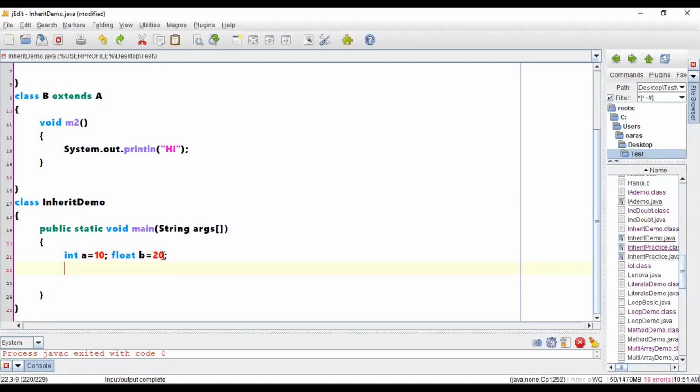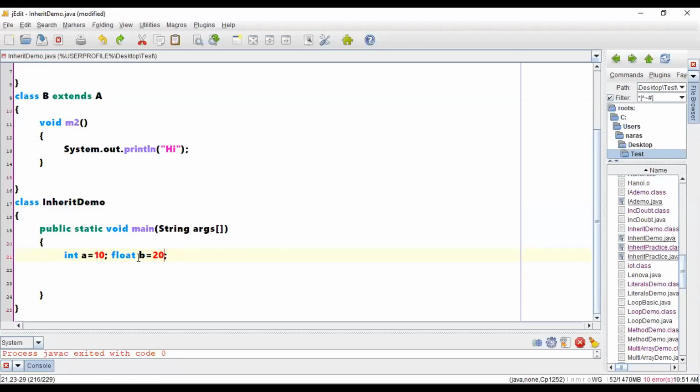Now if I argue with you, saying why you are writing it as 20, why don't you write it as 20.0 only? Okay, I can write it as 20.0, but what if I write 20, can't it take it directly, considering it as 20.0? Yes, it has to, because only then will flexibility be given for us. The same thing will happen with respect to your child and parent classes also.